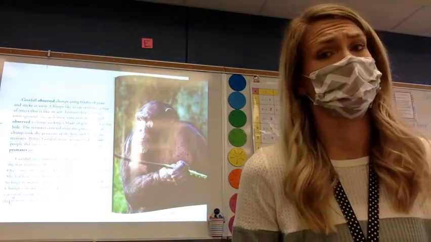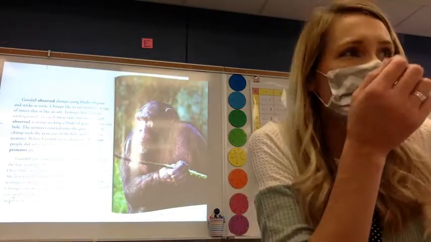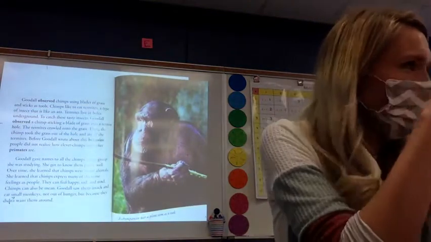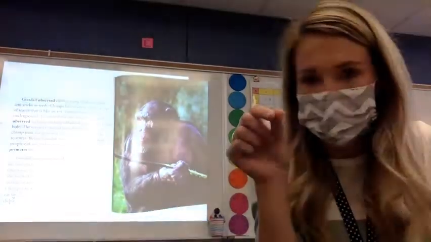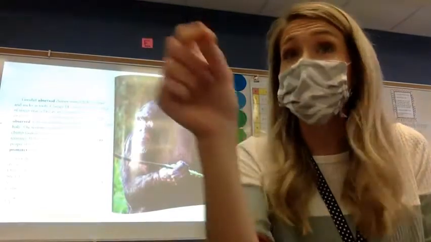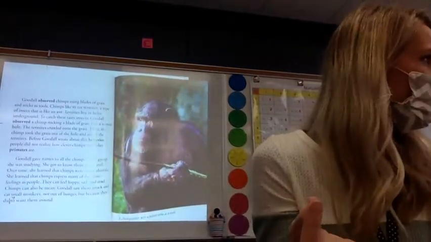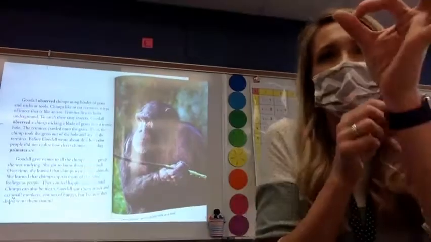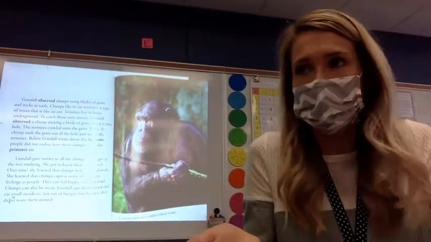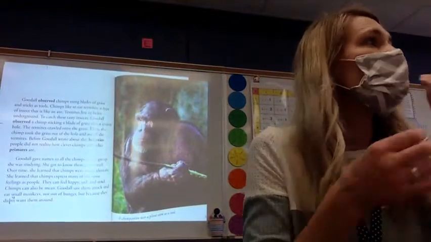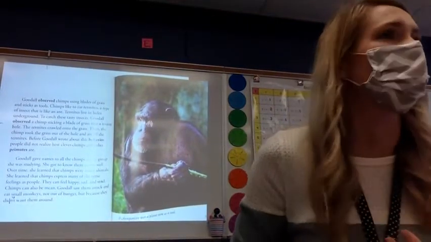They find insects. Yeah, they would take it and they would stick the grass in a hole. What would climb on the grass? Termites, which is a type of an insect, and then they'd eat it. Isn't that pretty smart? Yeah. So if these tiny little insects are in a hole, is a chimp going to be able to get to it? No. And so they had to use a tool to get it.